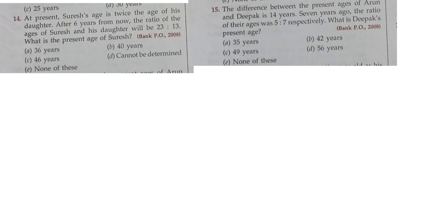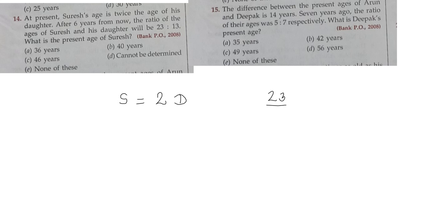At present Suresh's age, ओके, सुरेश प्रेजेंट में बात हो रही है, Suresh's age is twice the age of his daughter, okay, this is given. After 6 years from now, the ratio of the ages of Suresh and his daughter will be 23:13.